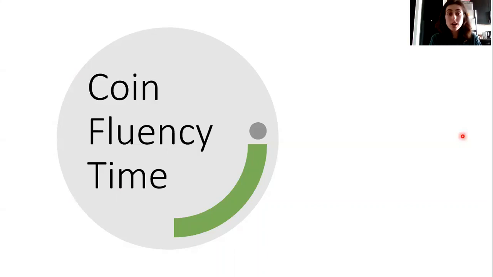So we're gonna get started on coin fluency. I'm gonna hold up this glass bowl that I have, and I have all of my coins right here too. So look closely, this is what? Say it. A quarter. How much is it worth? Say it. 25 cents. I hope you're saying this out loud, right? That's how we're gonna grow our brain. That's how we're gonna get smarter, ready for third grade, okay? So this is a quarter. It is 25 cents. What about this? This is a penny. It is worth 1 cent, okay?